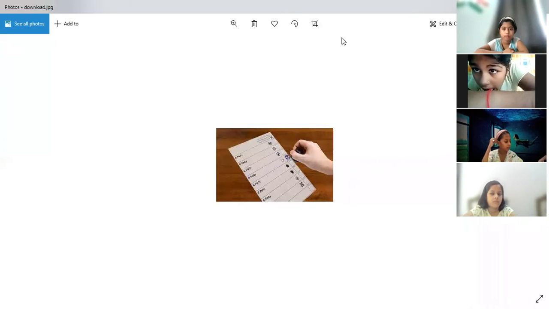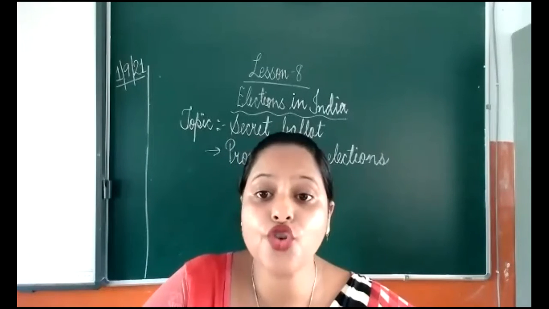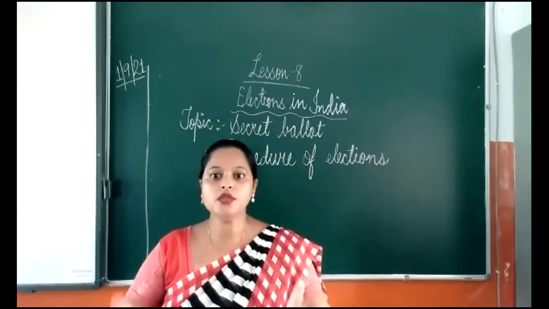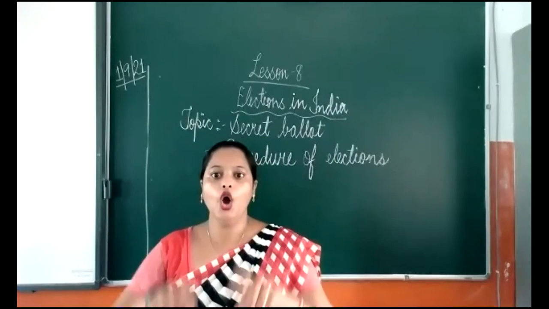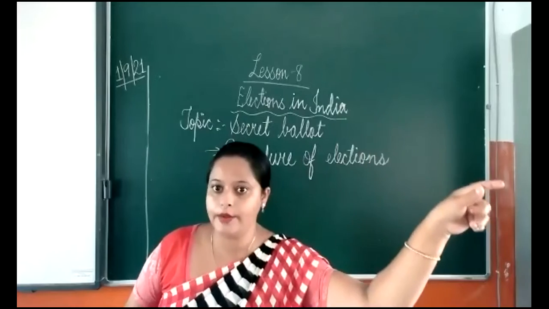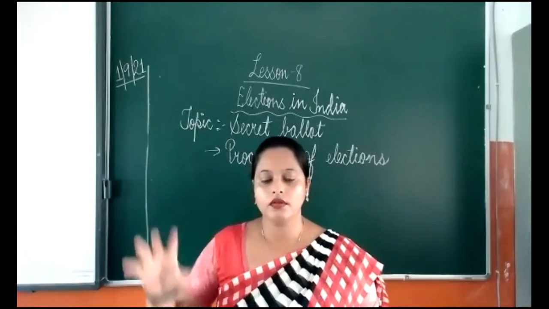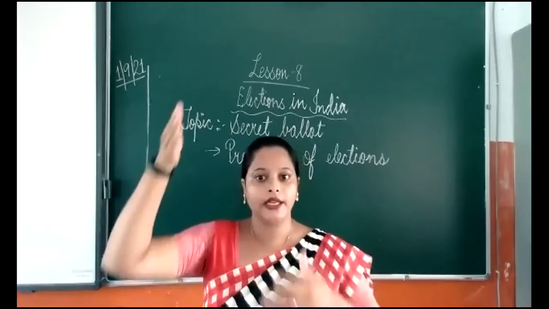Now, next is the EVM, electronic voting machine. In the past, people used the ballot paper. I've already shown you that paper. On that paper, on one side the party name or candidate name is written, and on the other side the symbol is written, like BJP, Congress, Samajwadi Party, their symbols were there.